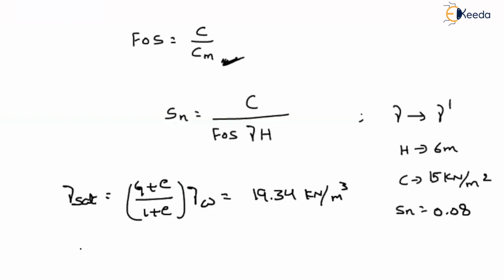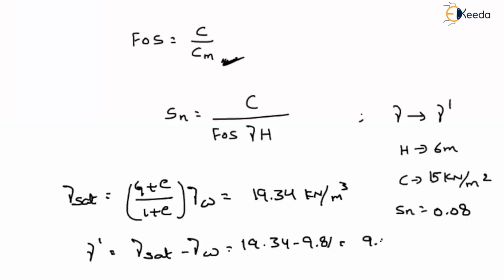Now, how can you find out the submerged unit weight? That will be gamma sat minus gamma w. If you take gamma w as 9.81, 19.34 minus 9.81, you will get 9.52 kilonewton per meter cube. Substitute those values in the equation.